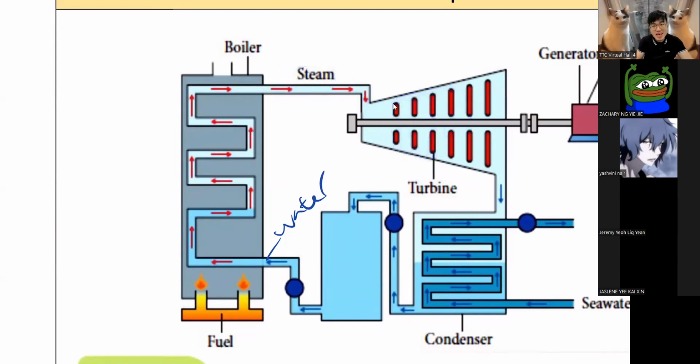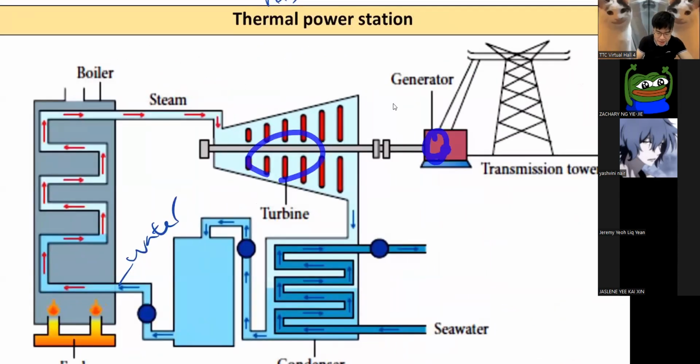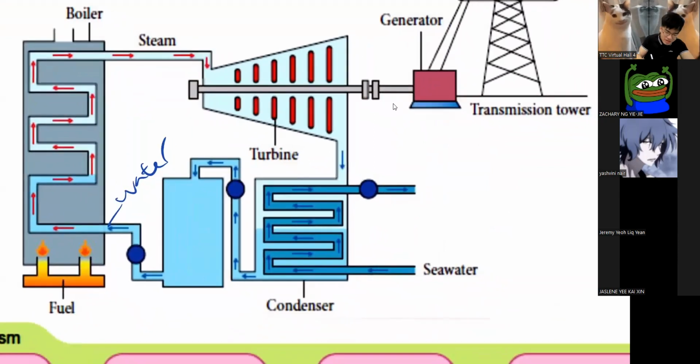It's the same. Just now I said you can use your small hand crank to charge your phone. You are spinning the turbine using your hand. Now, you are spinning a big turbine with steam. It's the same concept. When the turbine spins, the magnet inside the generator or the wire inside the generator will spin and you get electricity. And then the whole cycle begins again.